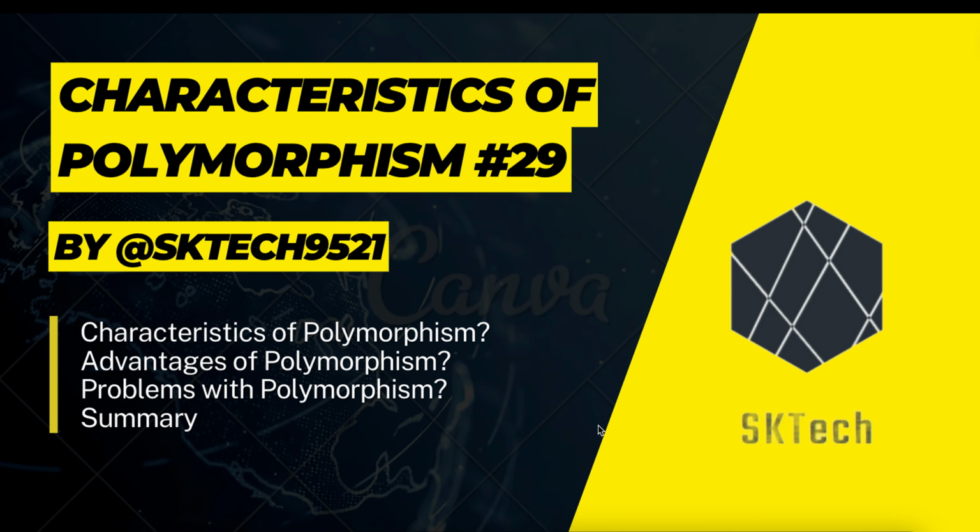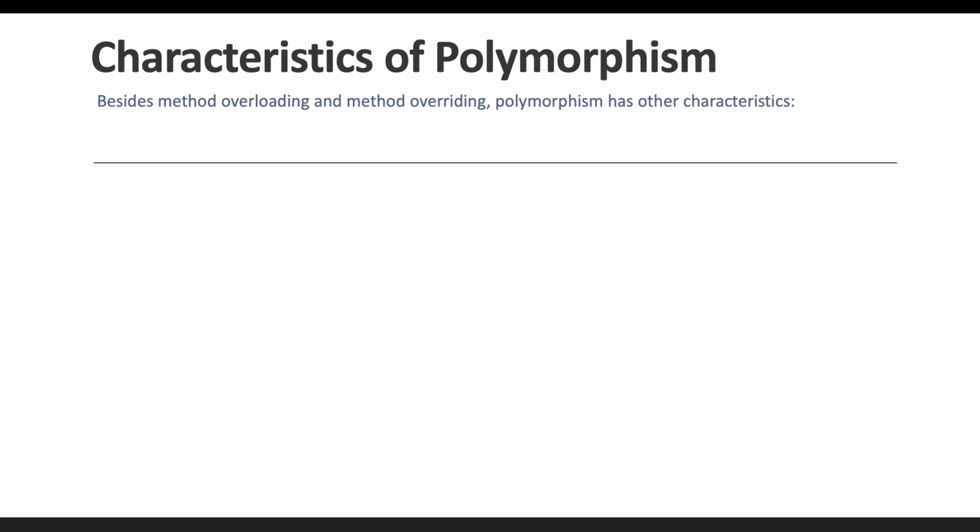First we are going to cover the characteristics of polymorphism, then the advantages of polymorphism and the problems with polymorphism, and also an overall summary. So let's begin. Besides method overloading and method overriding, polymorphism has some other characteristics.